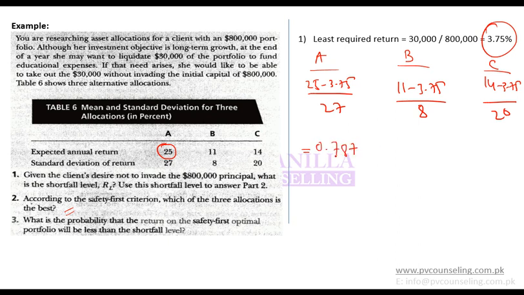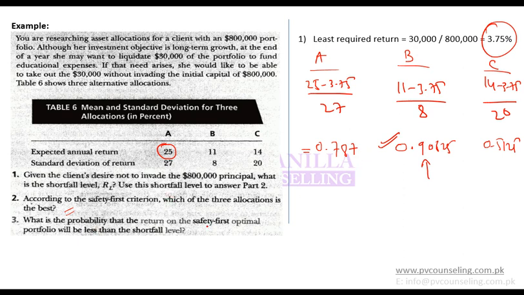0.787, 0.90625, and 0.5125. So within these, B has the highest safety first ratio, so B should be the choice of portfolio. That means B would have the least amount of risk with respect to falling below the least required return.